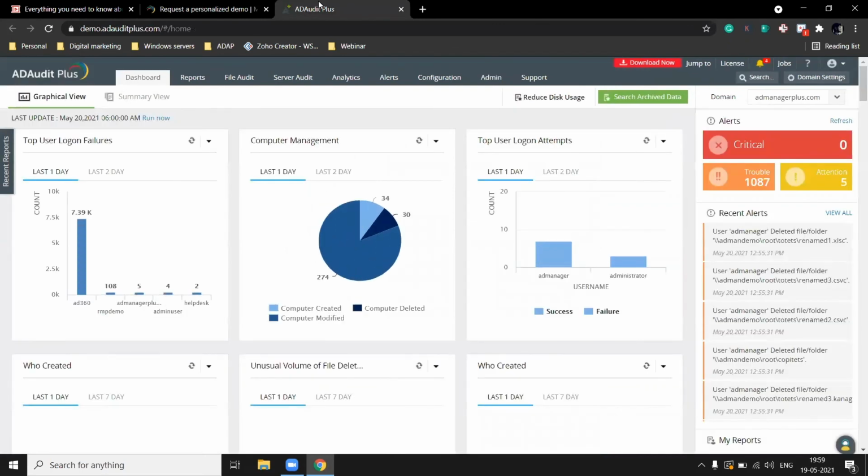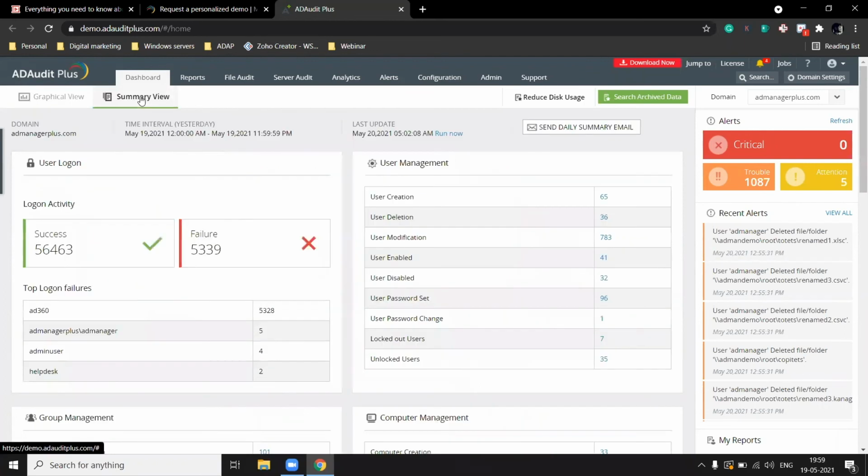The home tab provides an overview of all the important changes and logon activity happening in your environment. It provides a graphical view and a summary view. As you can see, the graphical view provides information on top user logon failures, computer management activity, unusual volume of file deletion activity, and more. The graphical view is totally customizable. AD Audit Plus offers many graphs, and you can add any graph that you want to the home tab for your easy viewing.